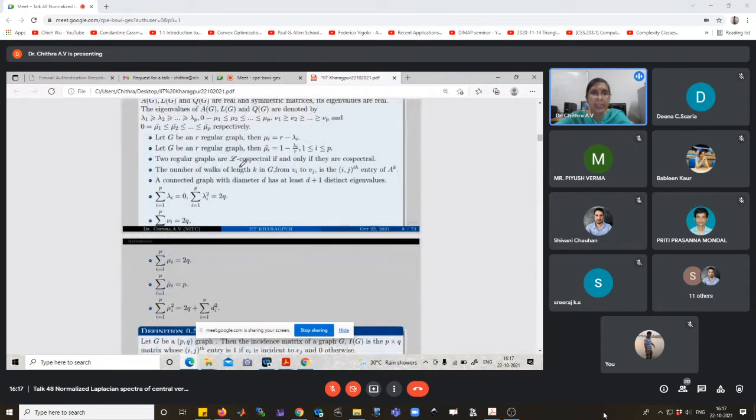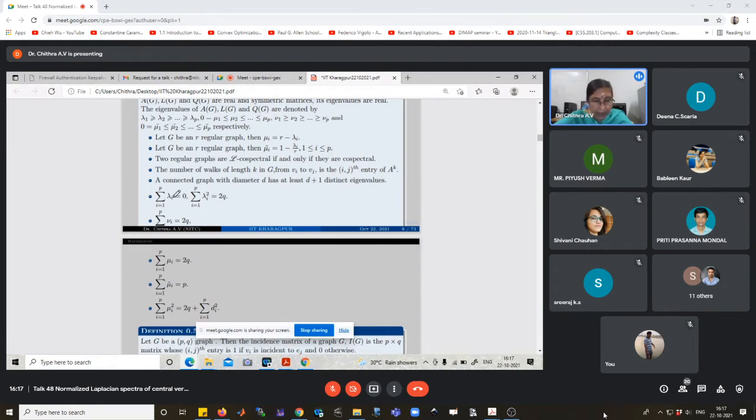One of the interesting results mentioned is about the structure of the graph. The number of arcs of length k in G from Vi to Vj is the ij-th entry of A raised to k, where A denotes the adjacency matrix of the graph. From the ij-th entry of the k-th power of the matrix A, we can find the number of walks of length k. A connected graph with diameter d has at least d plus 1 distinct eigenvalues.